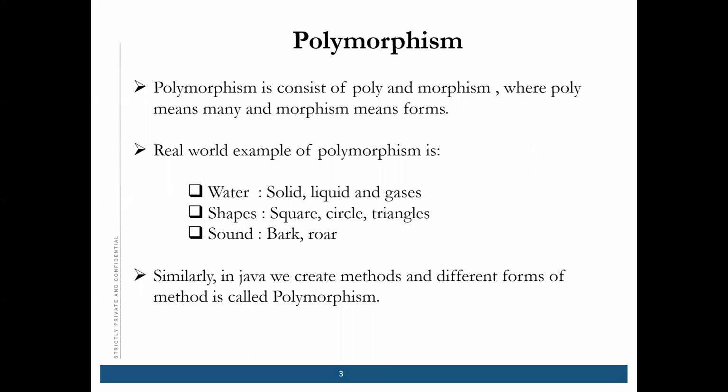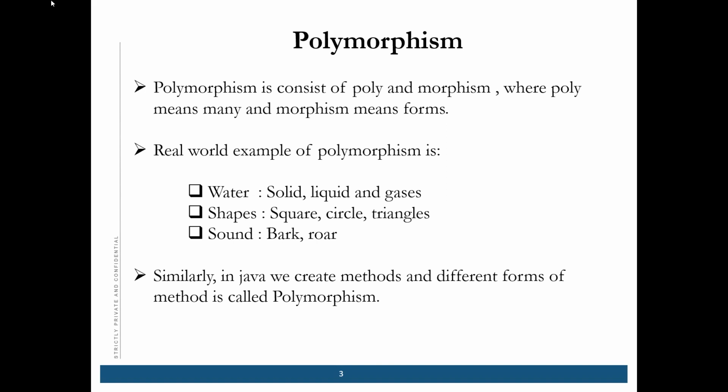Yes, polymorphism is like many forms of one thing. A real-time example: water has many forms like solid, liquid, gas. Shapes have many forms like square, circle, triangle, rectangle. Sound has many forms.